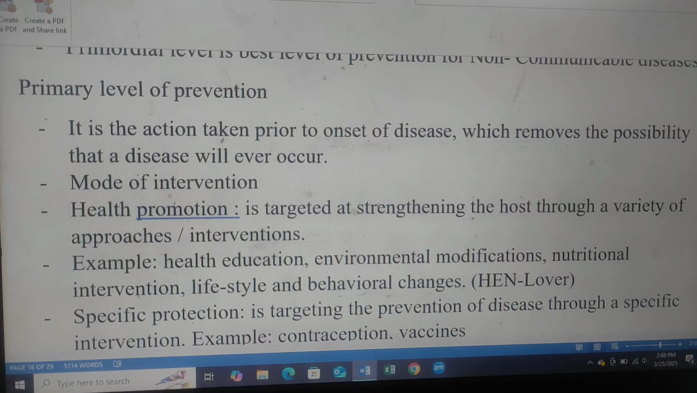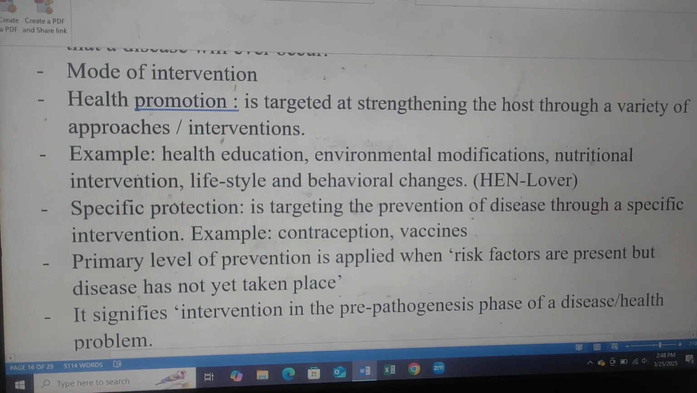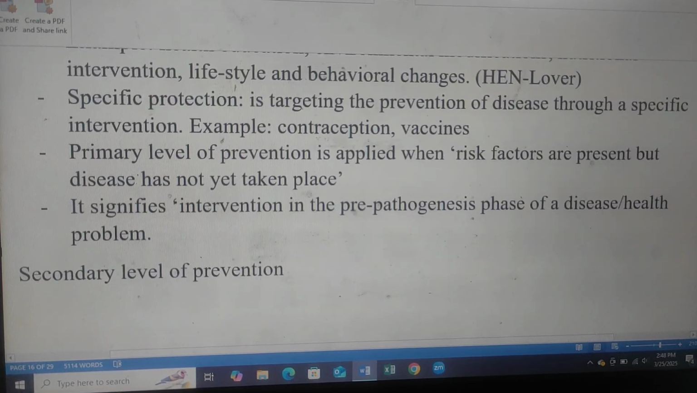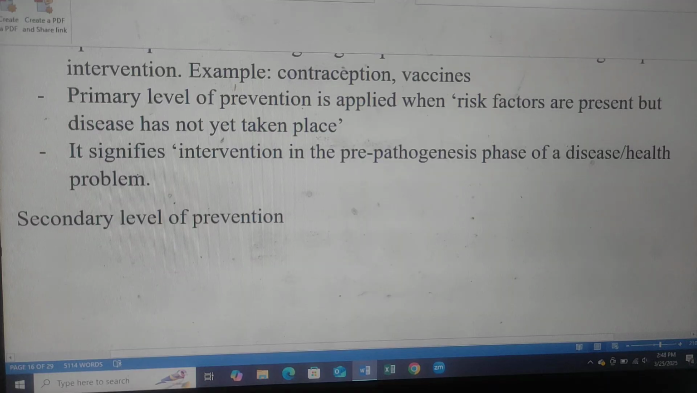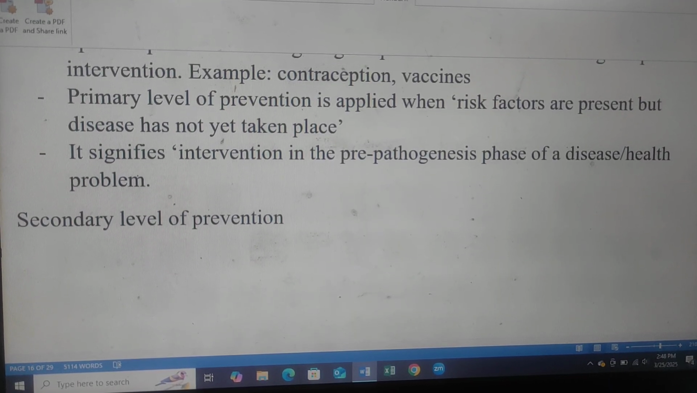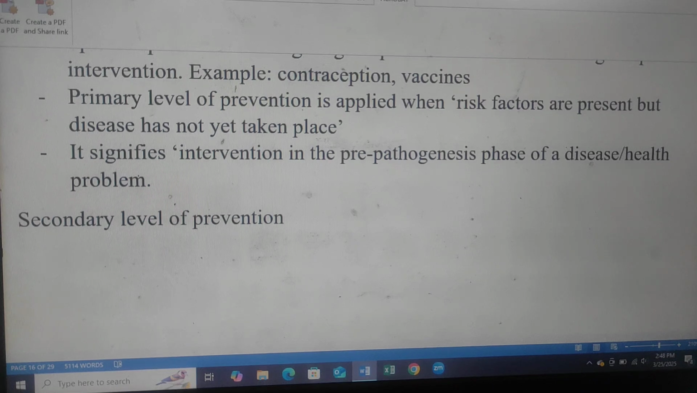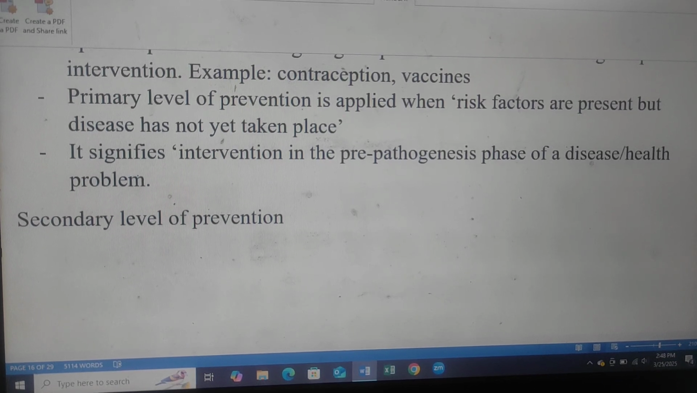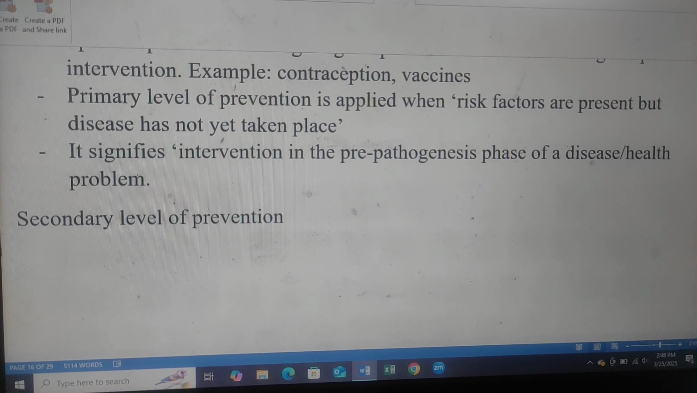Specific protection is targeting the prevention of disease through a specific intervention. Example: contraception, vaccine. Primary level of prevention is applied when risk factors are present but disease has not yet taken place. It signifies intervention in the pre-pathogenesis phase of the disease or health problem.